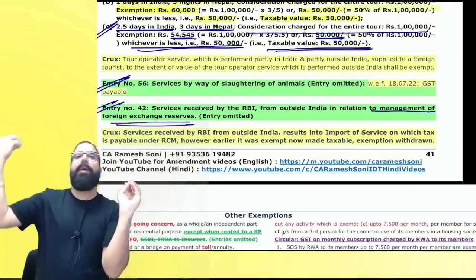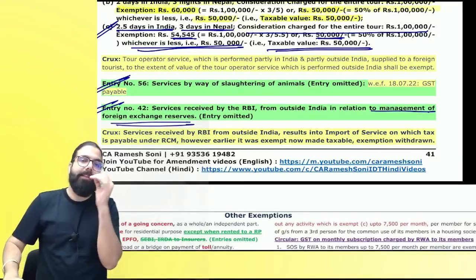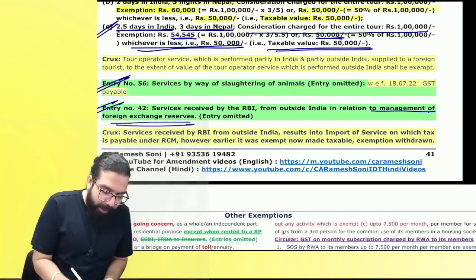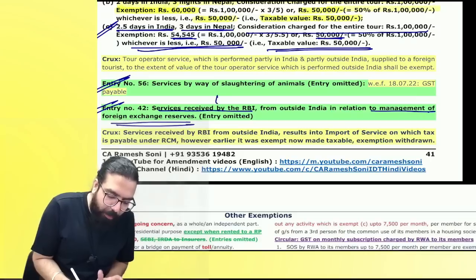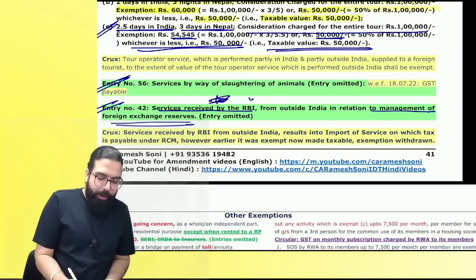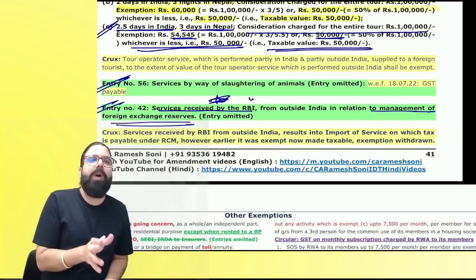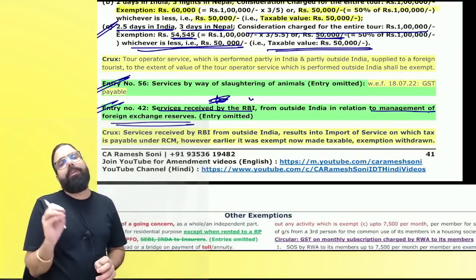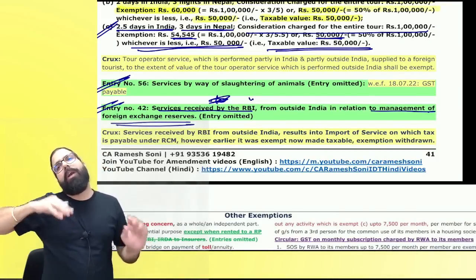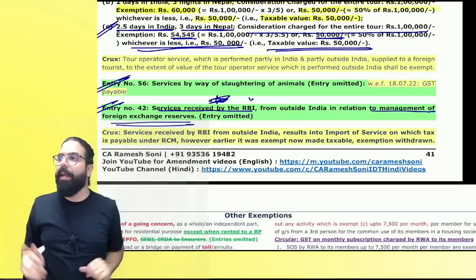Please remember this: services provided by RBI, services received by RBI means services provided to RBI. You understood or not? Services to RBI in respect of foreign exchange management was earlier exempted. Now services provided to RBI or services provided by RBI, both are under GST. Can I go ahead, everyone?